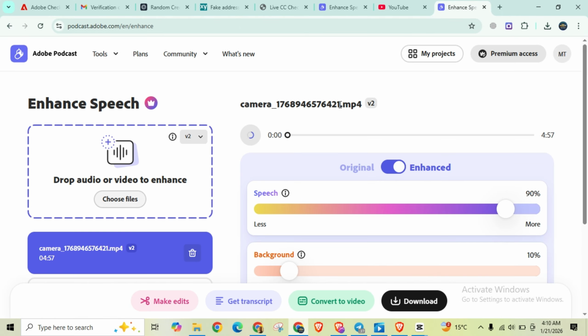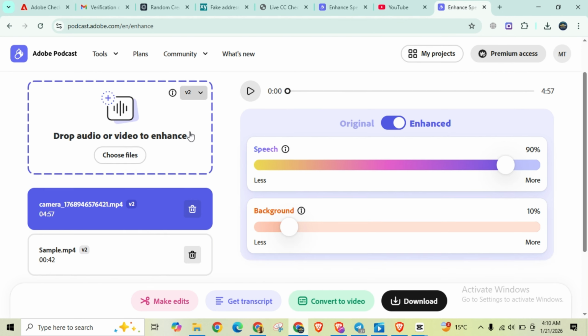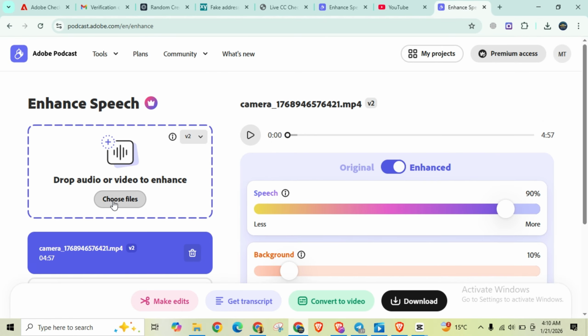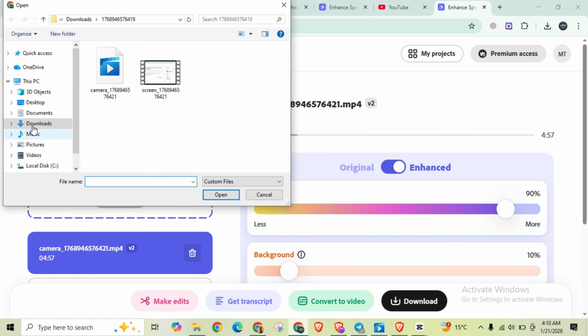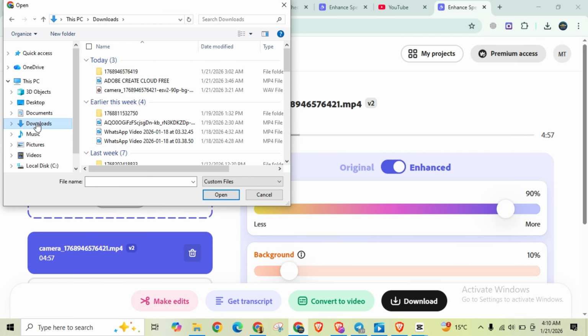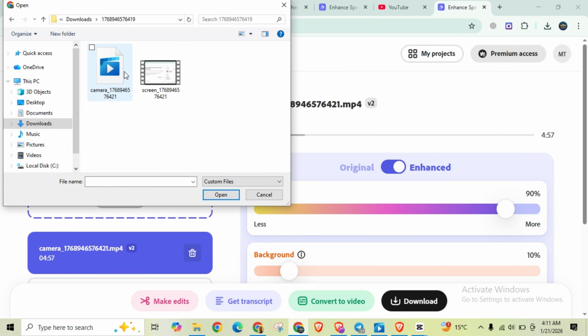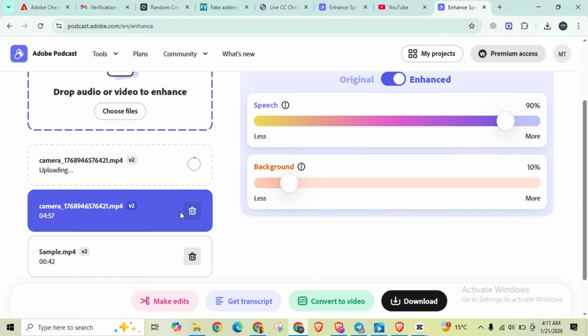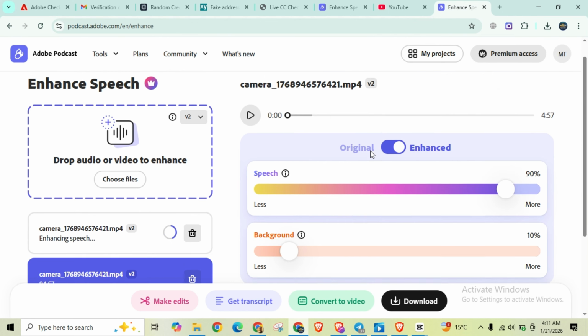So let's start. Here you can see this is Enhance Speech, and we need to simply choose the file which we want to enhance. I will upload the file. I recorded a video, so I want to enhance that voice. I will select that, and now it's processing. You can see the options here.